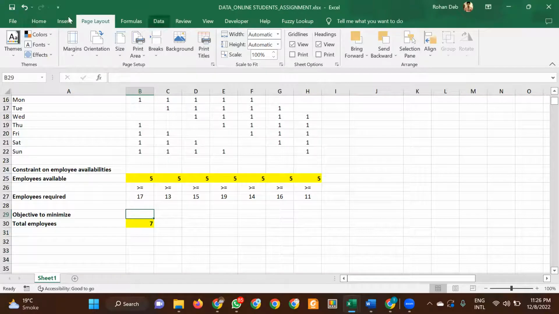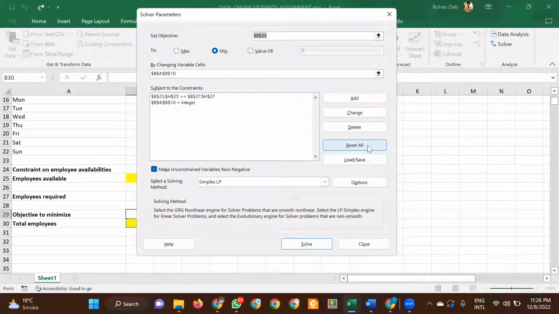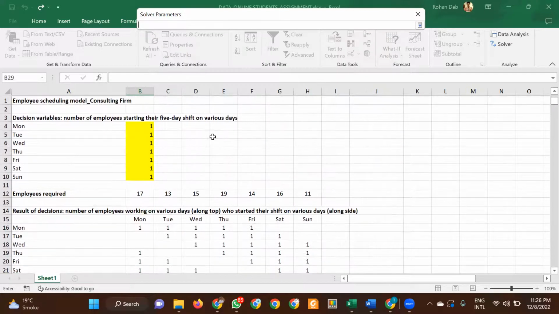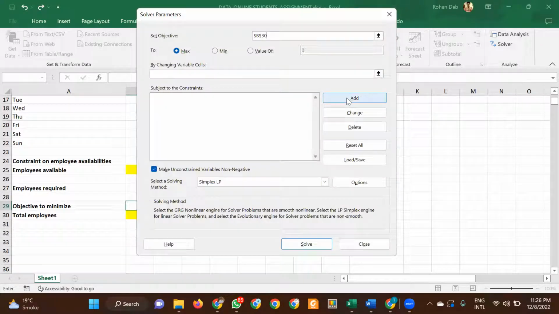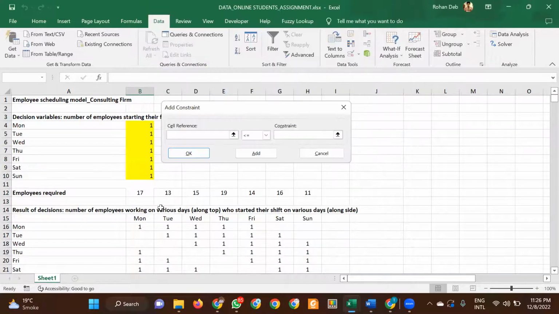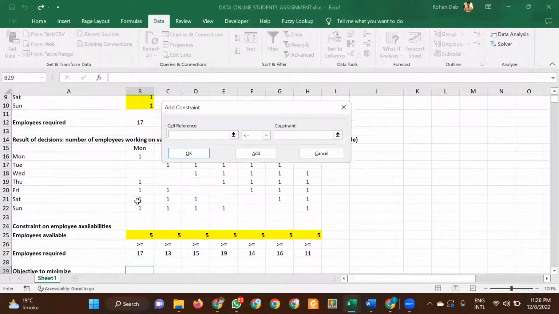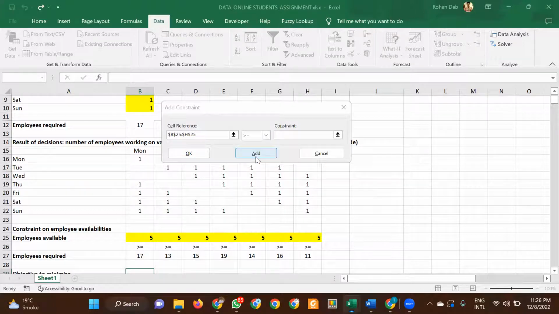Go to Data, then Solver. So I'll just reset all. Okay. So set objective. Objective would be this one, and would be to minimize. So minimize this objective by changing cells. Cells would be these. Okay. Now click on Add. My constraint would be this should be greater than equal to this one.